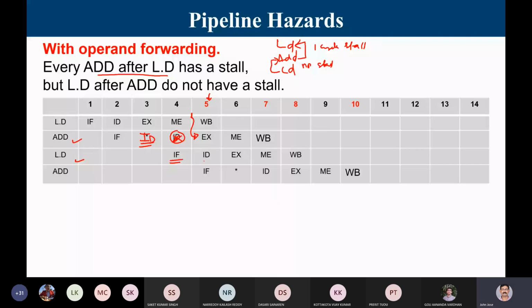Since there is one cycle of stall, I can start the fetching only here. I perform decoding. At the end of the EX stage, I have the result available, and that result is to be used by my load instruction. So how does the dependency come? Let me correct it.